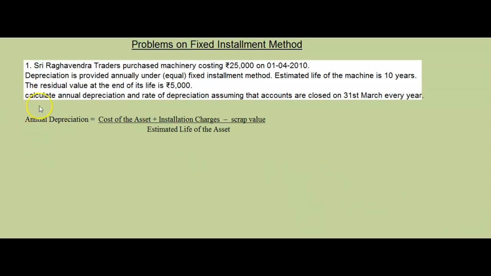So we'll start the problem. See what is the problem. Problem on fixed installment method. This problem is illustration 1, that is example 1 on page number 9. I will mention it here so that when you refer to the textbook, it becomes easy for you.